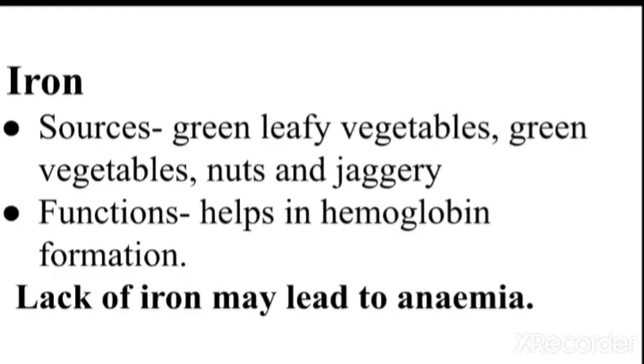The next mineral is iron. What are the sources of iron? Green leafy vegetables, green vegetables, nuts and jaggery. What is the function of iron then? It helps in hemoglobin formation. That is, our blood contains the iron pigment called hemoglobin. So it helps in the formation of hemoglobin in our body.